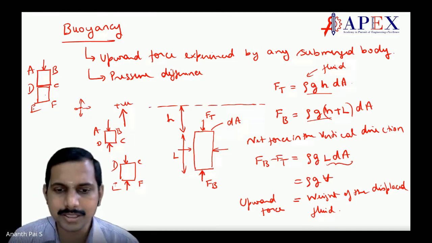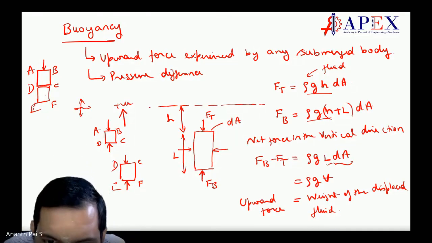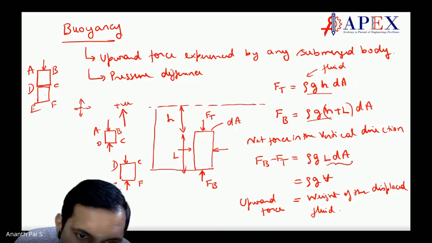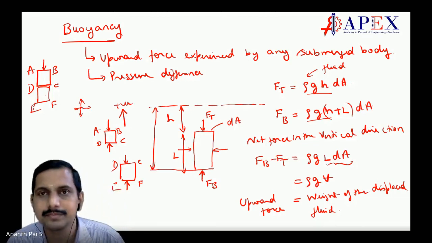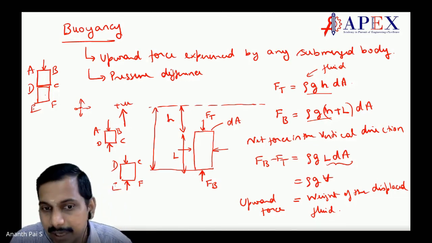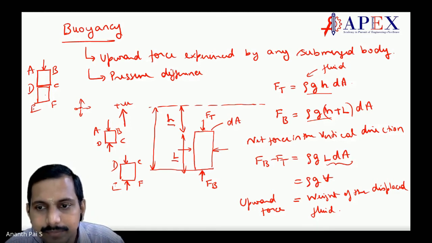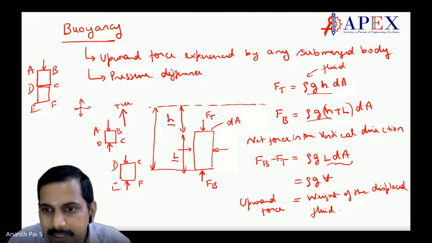But I'm not getting how the force at the bottom includes L. Very important. What is the pressure over here? Pressure over here acts because of this distance. This is rho g h, is it not? Pressure depends on the depth. Correct? The depth is h plus L. Correct? Agreed? H plus L is the depth, is it not?